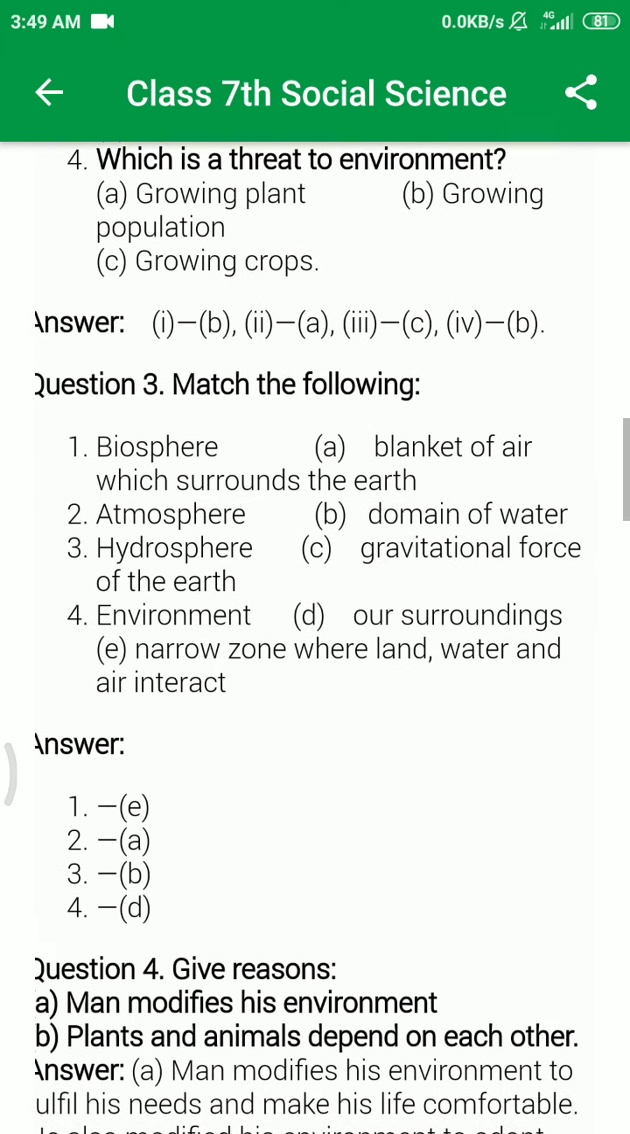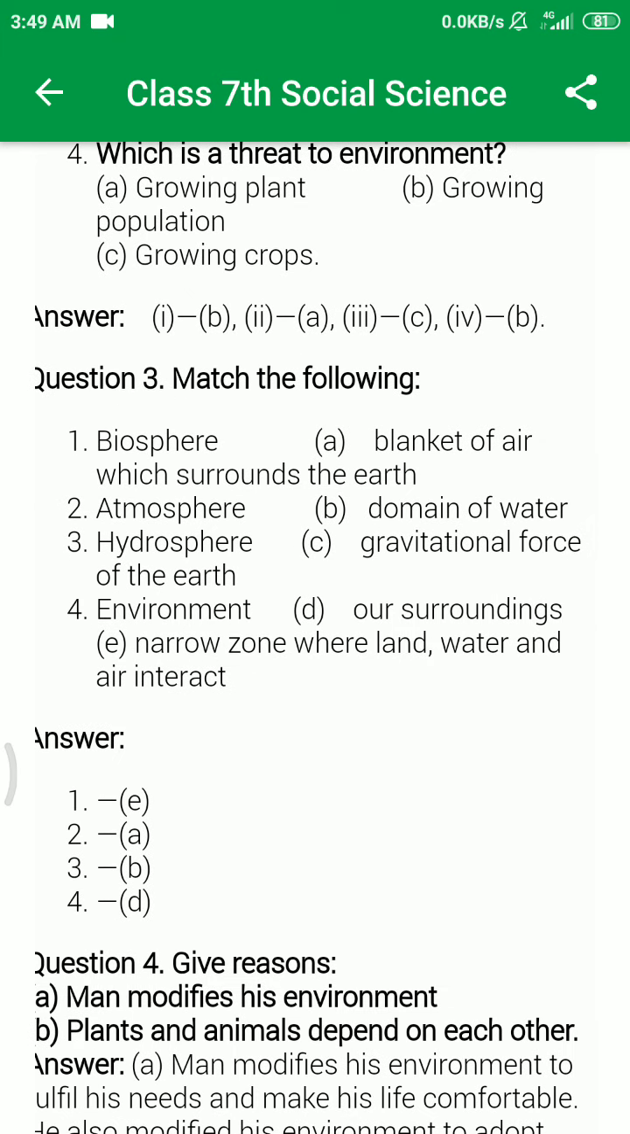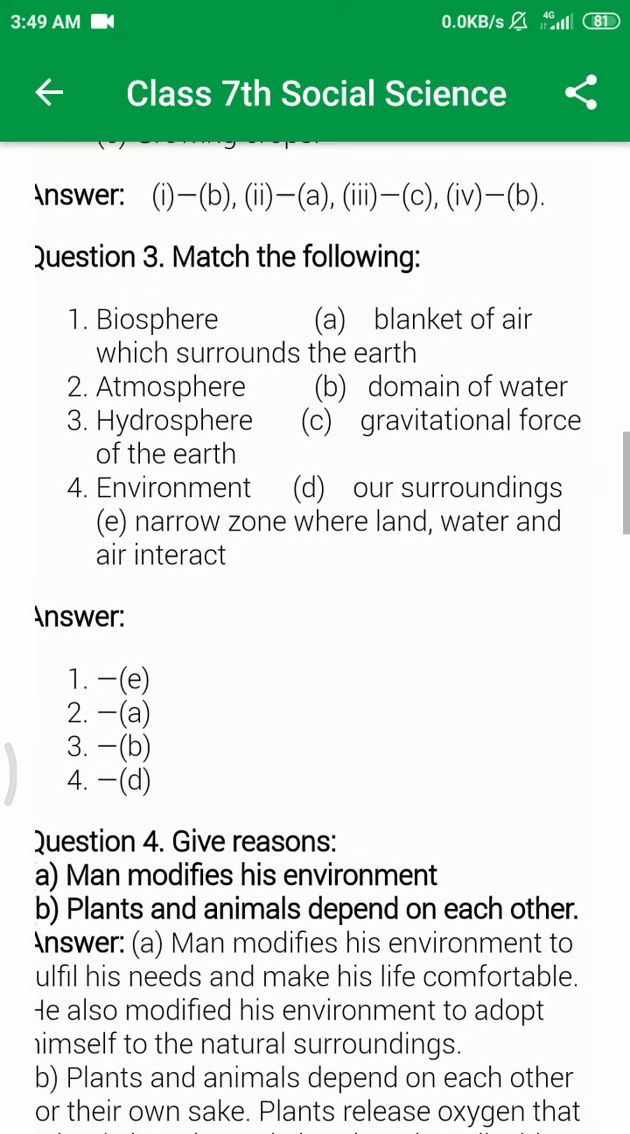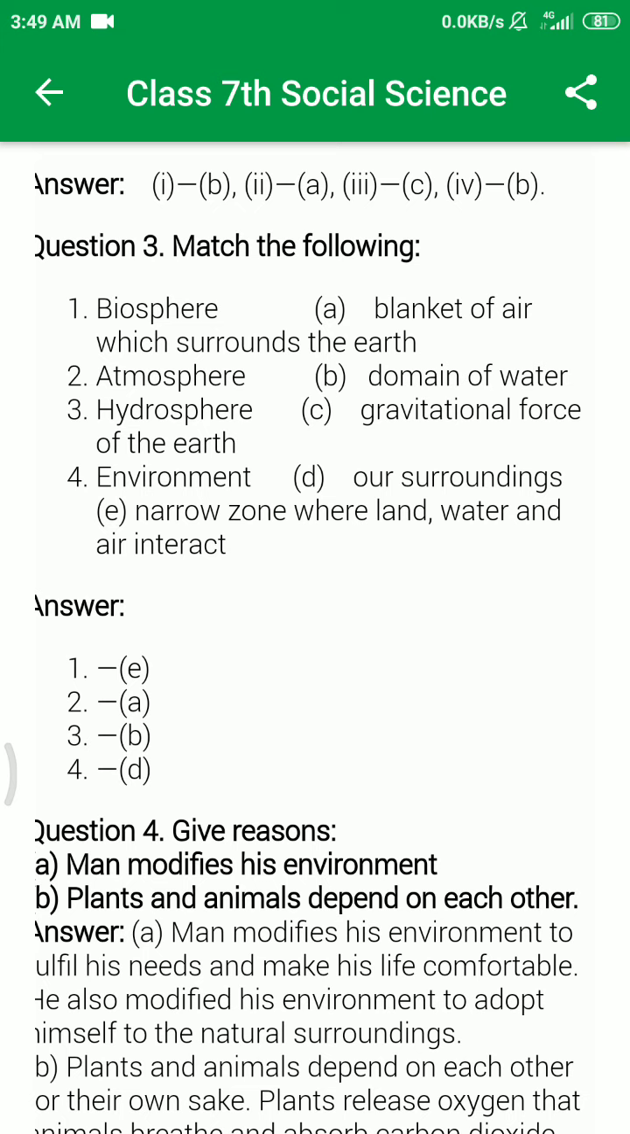Now we go to question number 3, that is match the following: biosphere, atmosphere, hydrosphere and environment. So the right answer, as you can see: biosphere, that is a narrow zone where land, water and air interact. Option 2, atmosphere. Atmosphere means blanket of air. Third, hydrosphere. The right answer is domain of water. And fourth, environment. The correct answer is our surroundings.